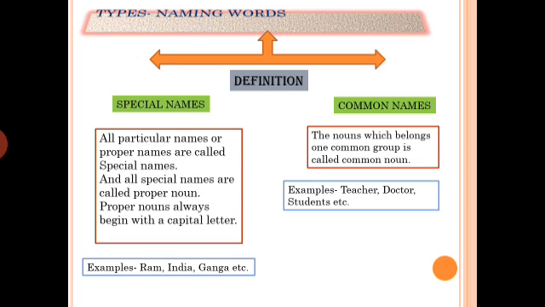But when we say teacher, river, city, newspaper, these are common names. If I say the Hitwad, the Lokmat, the Times of India, it becomes a special name. But newspaper belongs to a common name, so it is a common noun. Doctor, students: these are called common names.